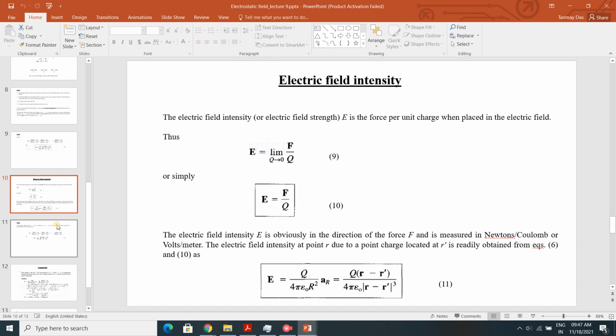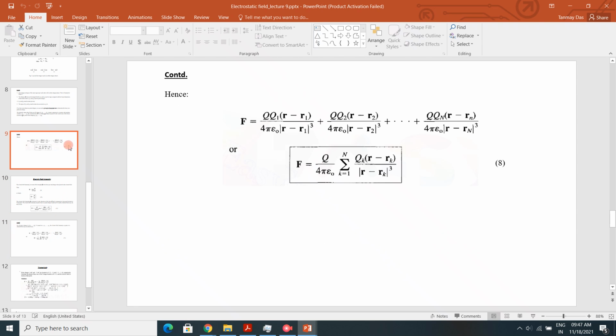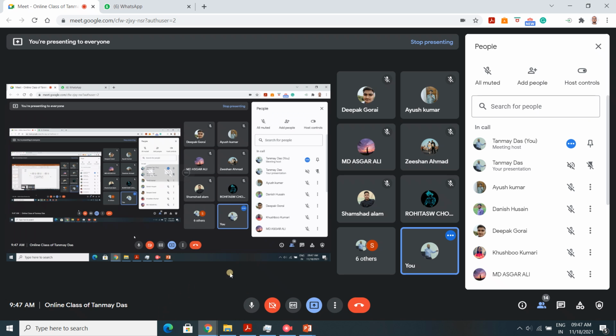Okay, so let us leave up to this. I will continue with the electric field intensity, then other topics in the next class.